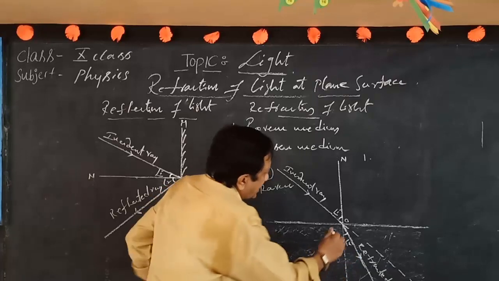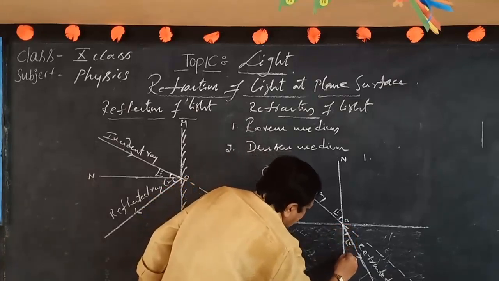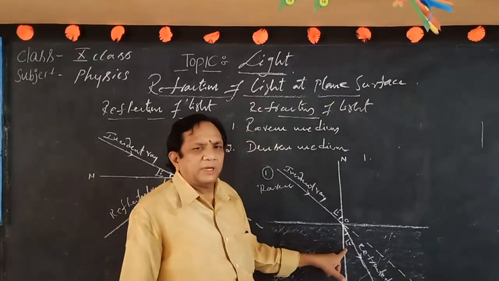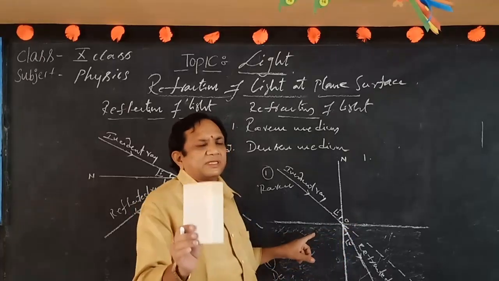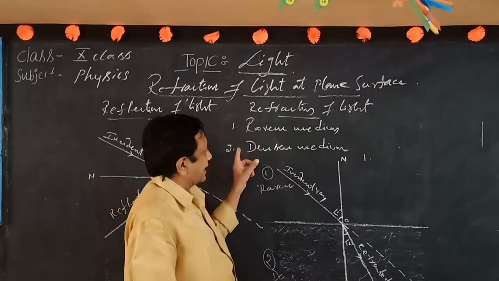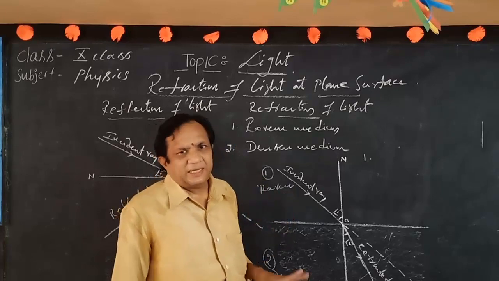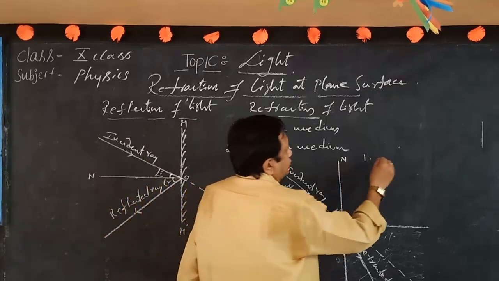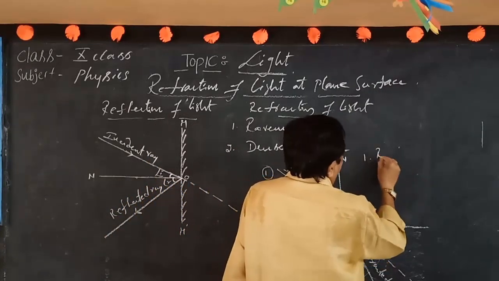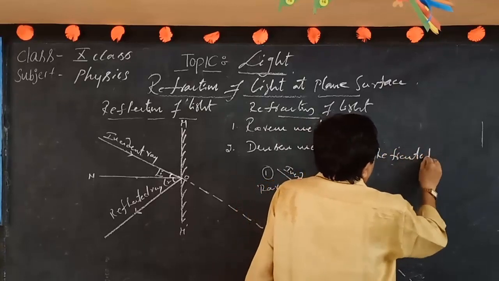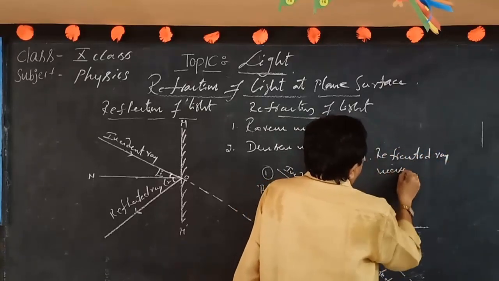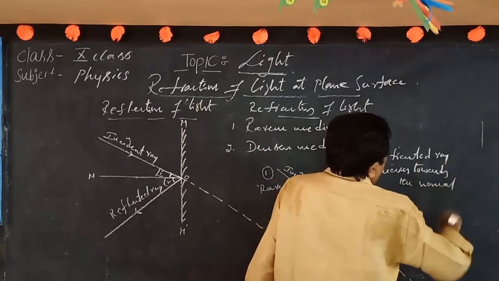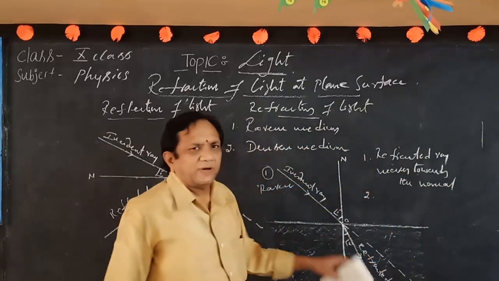This bending ray is observed to move slightly closer to the normal line. That means it moves towards the normal. This is the first condition. Remember that when a light ray travels from rarer to denser medium, the refracted ray slightly moves towards the normal. So which ray? The refracted ray moves towards the normal. Remember this first important point.